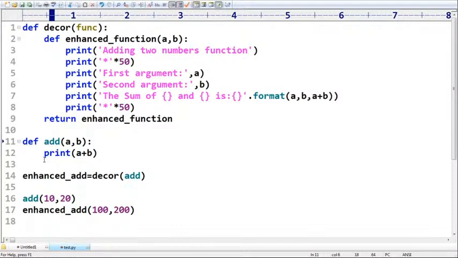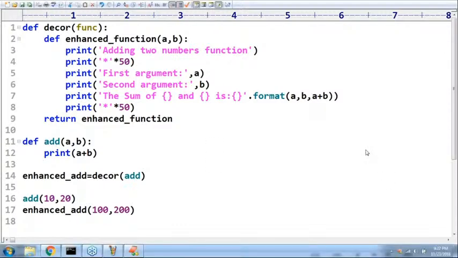Now all the people are in a position to understand what the meaning of a decorator is. Correct, Navkant. Without writing a separate decorator, you can take all those things inside add only.